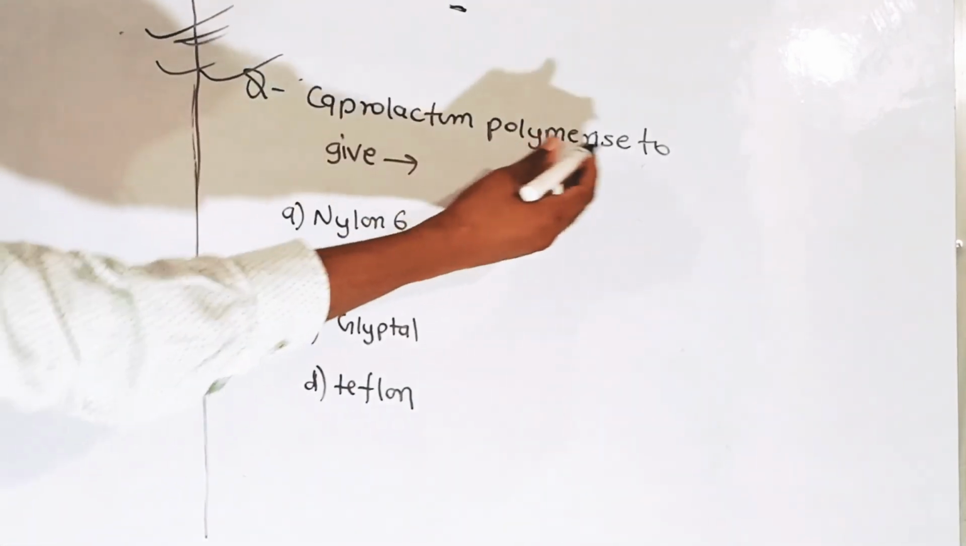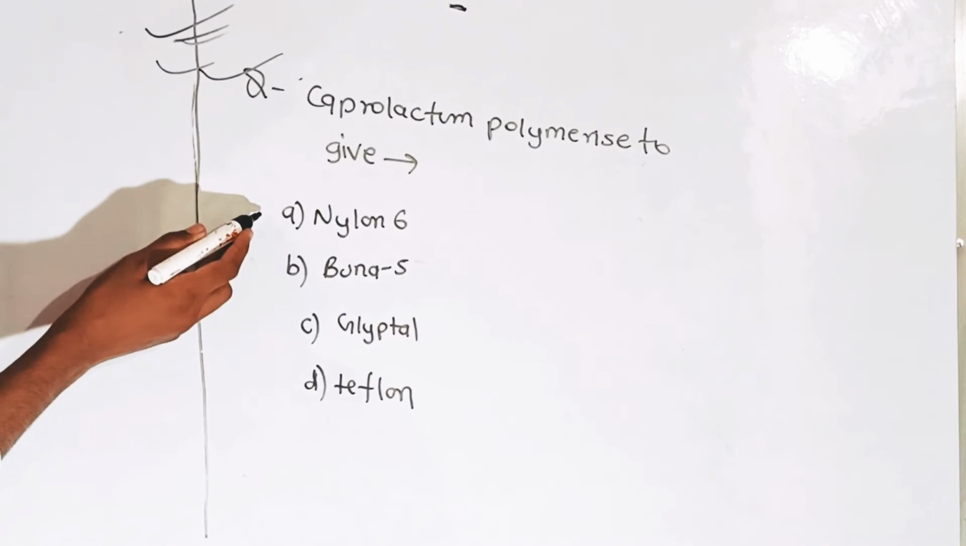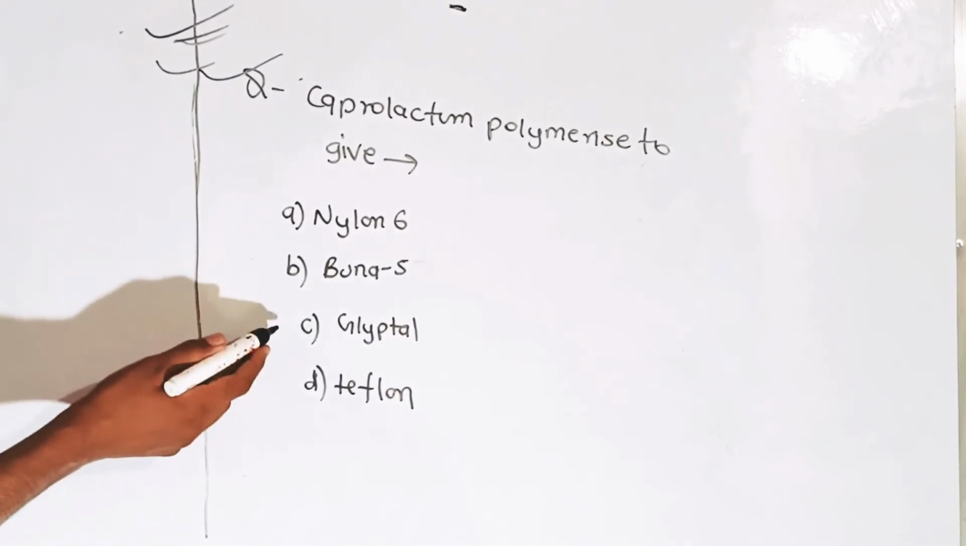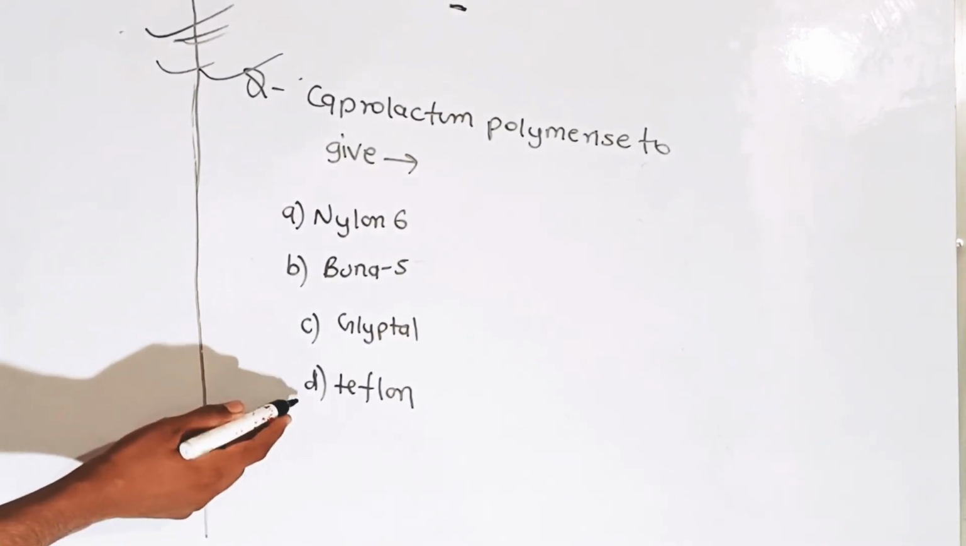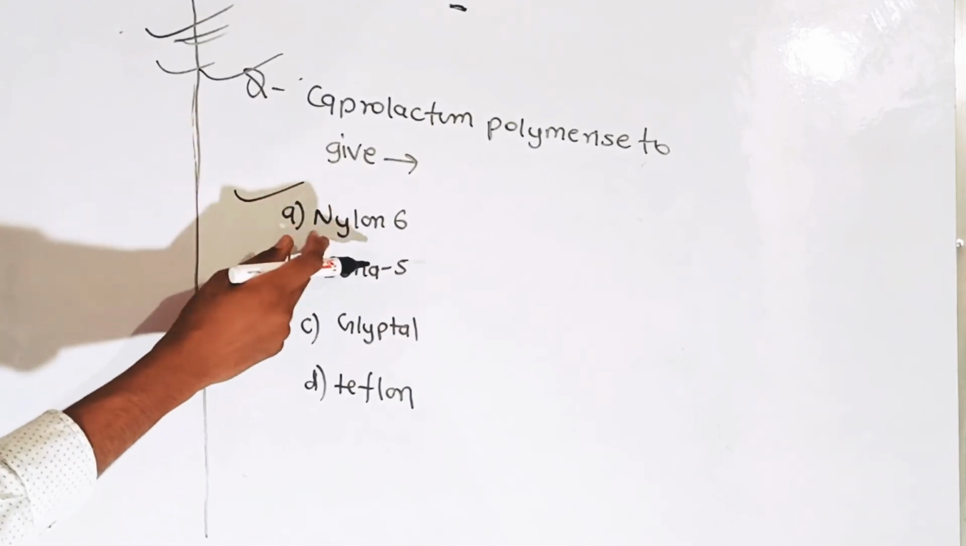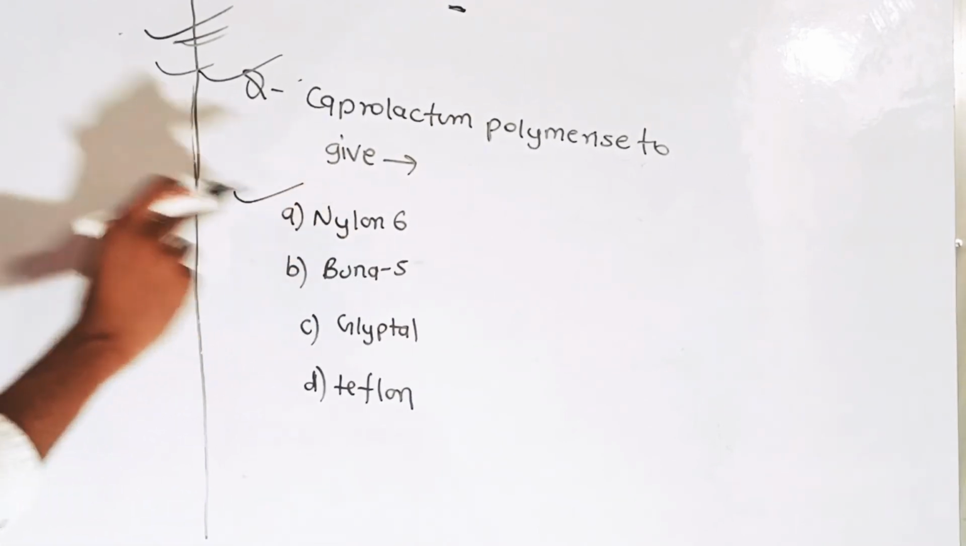Caprolactam polymerizes to give: first option is nylon 6, second is Buna-S, third is Glyptal, and fourth is Teflon. The correct answer is nylon 6, which is formed from aminocaproic acid.